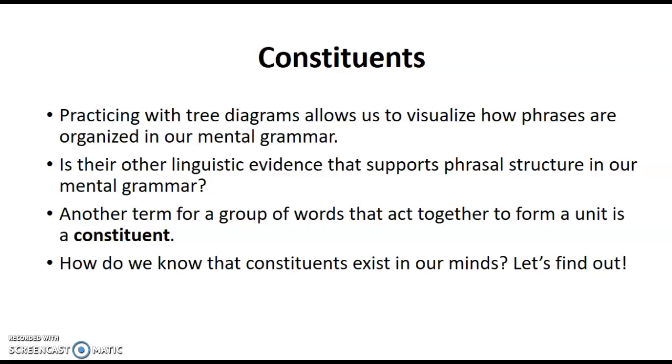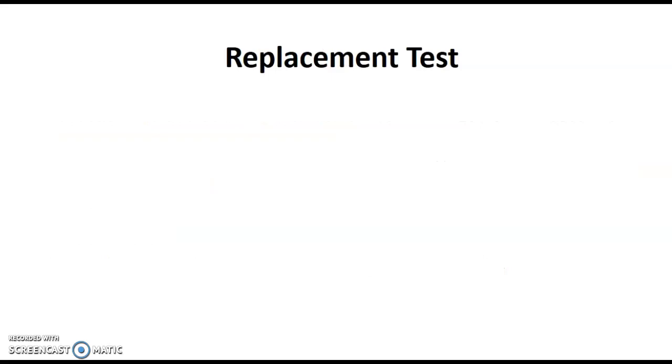So how do we know that these actually exist in our mind? We can do different kinds of tests with sentences and groups of words to show proof for this. So the first one is called a replacement test. If you look at a sentence like, the students saw their friends after class, you can probably guess which words go together in that sentence. Even if you were to diagram it into a tree, you could probably make some pretty good guesses. Maybe after class, or their friends, or the students, or even saw. You would be able to figure out where the dividing lines go in that sentence.